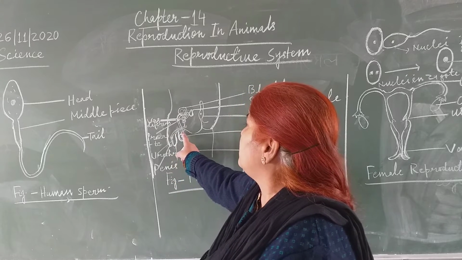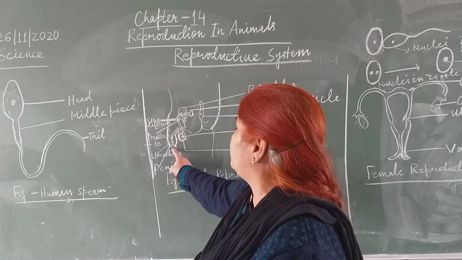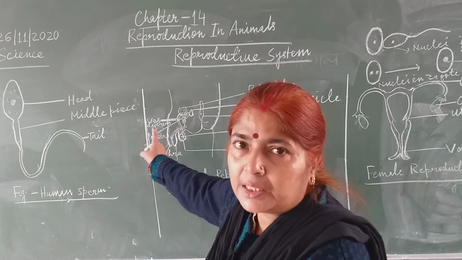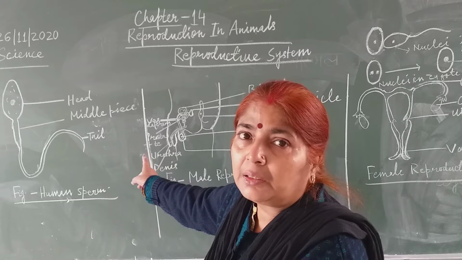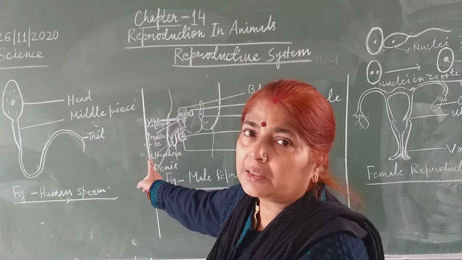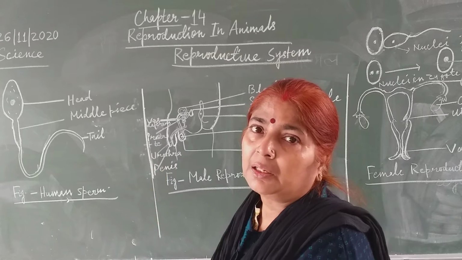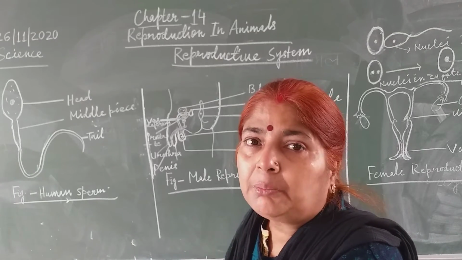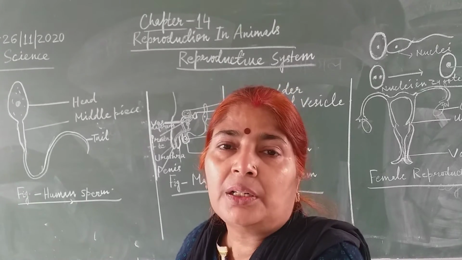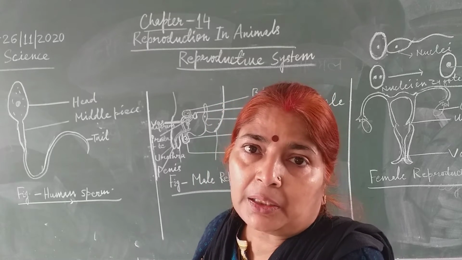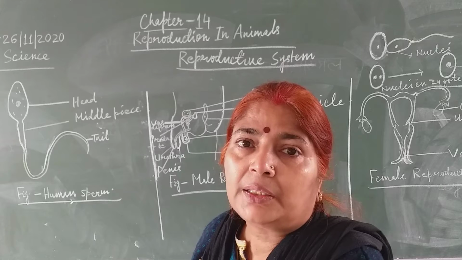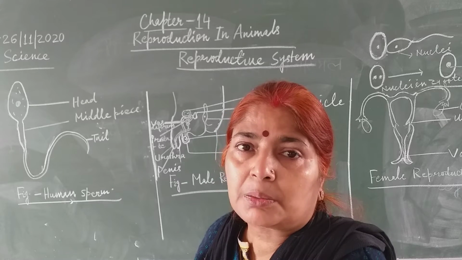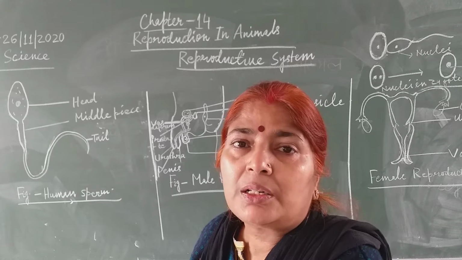When it is passing from the sperm duct to the urethra, on its way it is mixed with the secretion produced by some glands like the prostate gland. When sperm is mixed with that fluid, it is called semen.